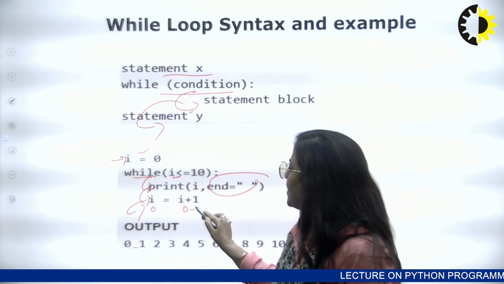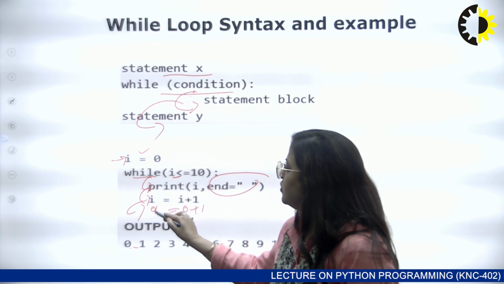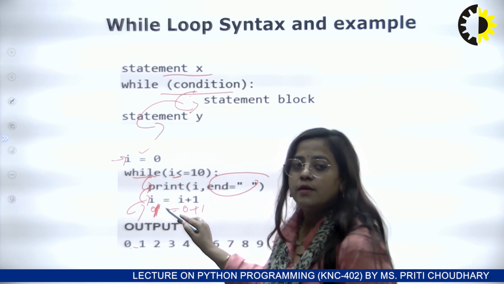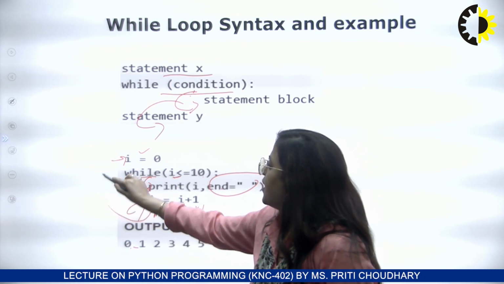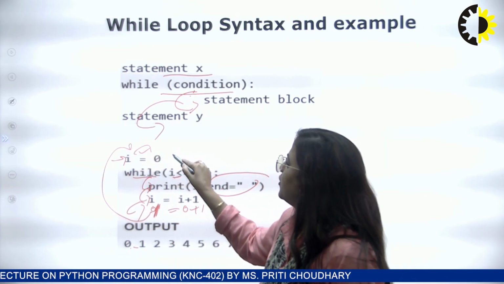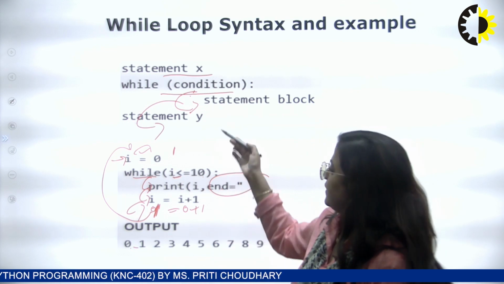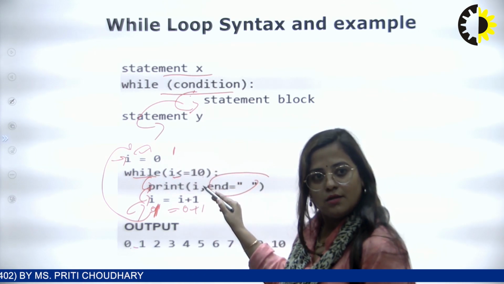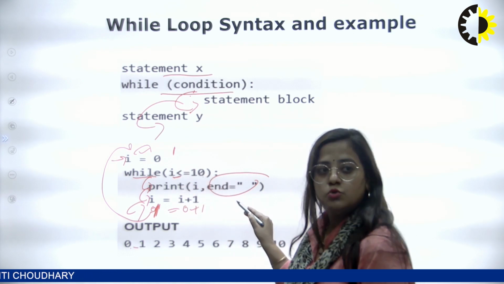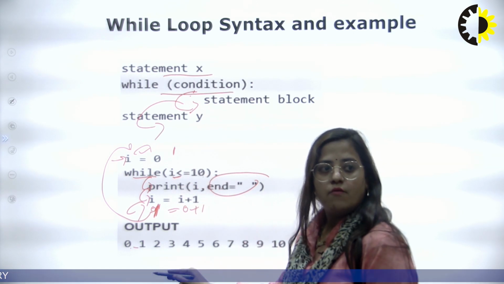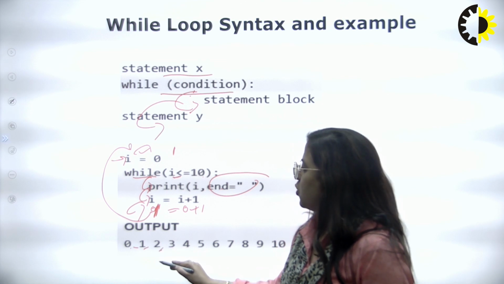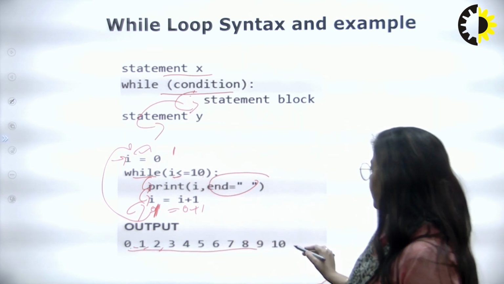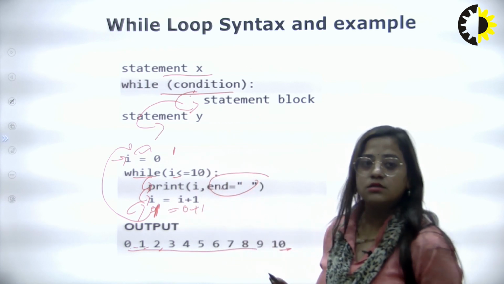Now 0 plus 1, i becomes 1, so i is now updated to 1. Now the i value is 1, it comes to the while condition and checks: is 1 less than 10? Yes, and again it comes to this block and the value is 2. So this is the output according to this list. But now it is the exit time.